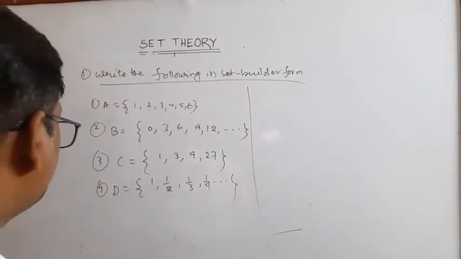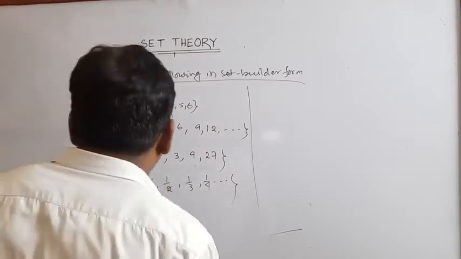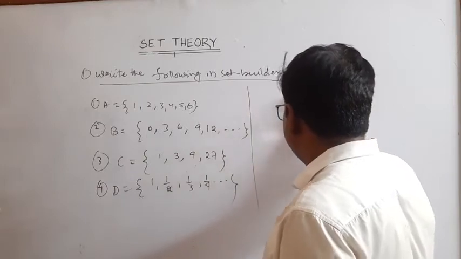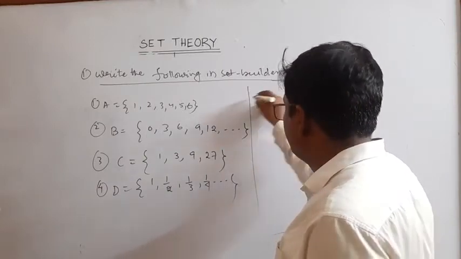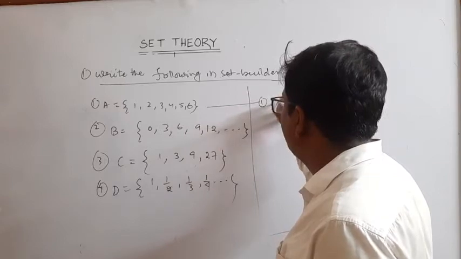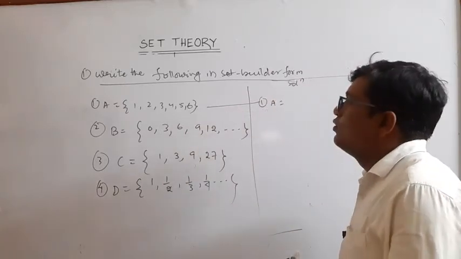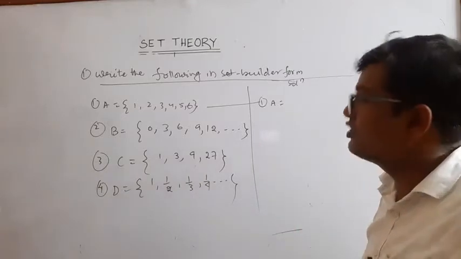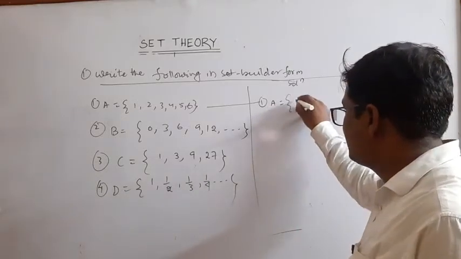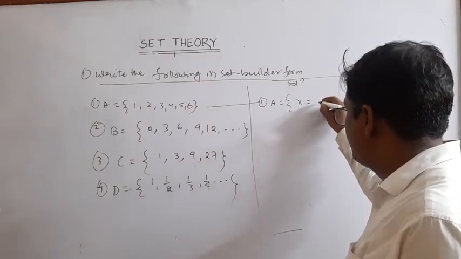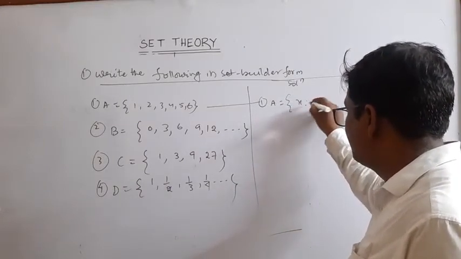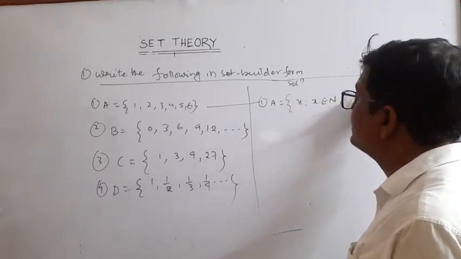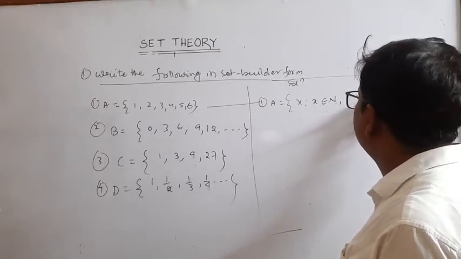Now these are questions to write in set builder method. A equal to 1, 2, 3, 4, 5, 6, and the solution is what? These have a common property, the common property is natural number. So A is equal to x such that x belongs to natural numbers and x is less than or equal to 6.